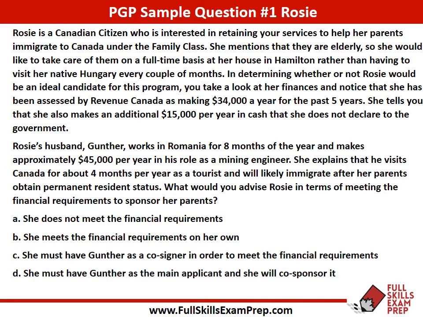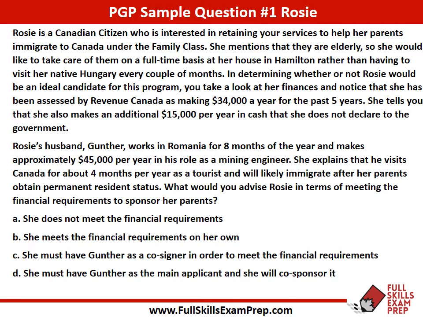In determining whether or not Rosie would be an ideal candidate for this program, you take a look at her finances and notice that she has been assessed by Revenue Canada as making $34,000 a year for the past 5 years. She tells you that she also makes an additional $15,000 per year in cash that she does not declare to the government.